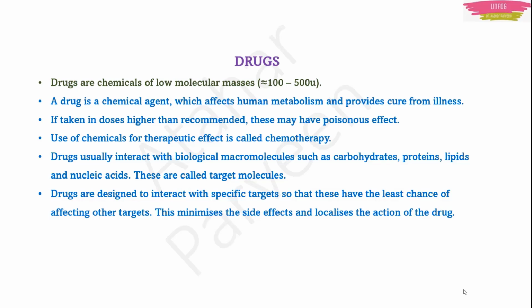Why are they made in such a way? Because if they interact with specific targets, then only there is the least chance of affecting the other targets. For example, if I have a cold, I will take one drug for cold. That drug will be made in such a way that it will interact with the macromolecules which affect that cold, not other things in my body. This will minimize the side effects and localize the action of the drug.